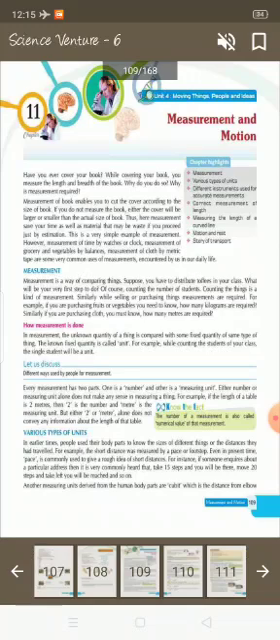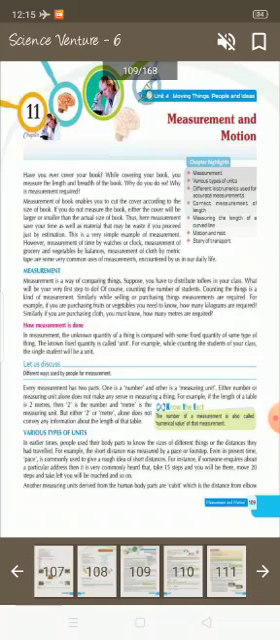Measurement. Measurement is a way of comparing things. Suppose you have to distribute toffee in your class. What will be the very first step to do? Of course, counting the number of students. Counting the things is a kind of measurement.